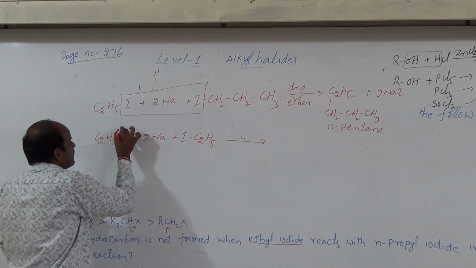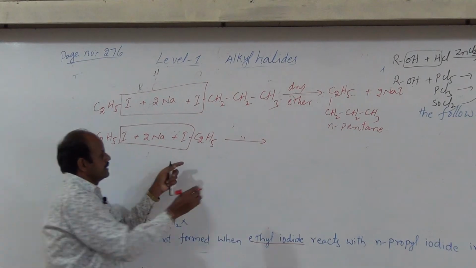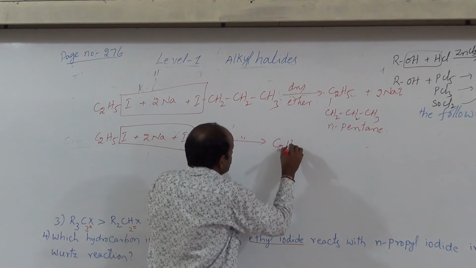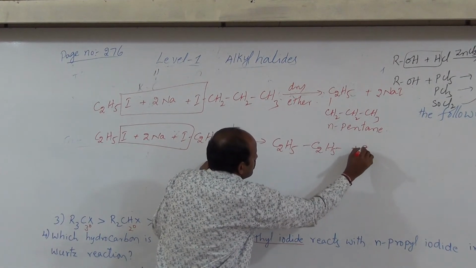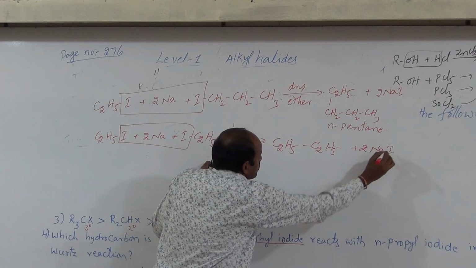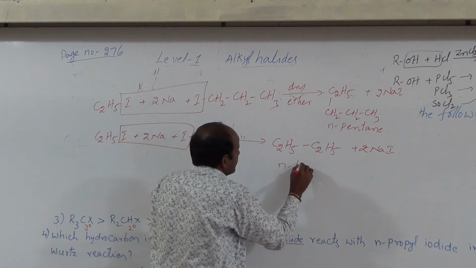Here these two are removed, then we get C2H5, C2H5. The byproduct is sodium iodide. Then what is the name of this one? N-butane.